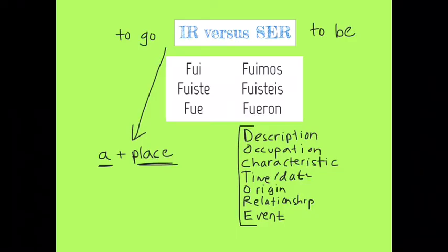Date, it's the 17th of April. Origin, she is from Spain. Relationship, she is my friend. Or an event. Something you could say is being held instead of the verb to be would qualify here. So something like the concert is at the garden. If I see any of these situations, I know automatically that I'm going to be working with ser. Those are my context clues that I'm working with one verb over the other. And that's how we use ir versus ser.